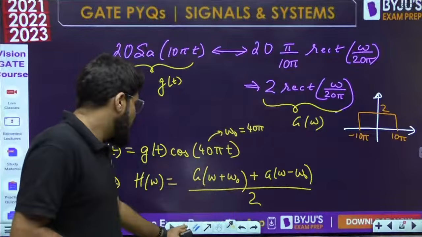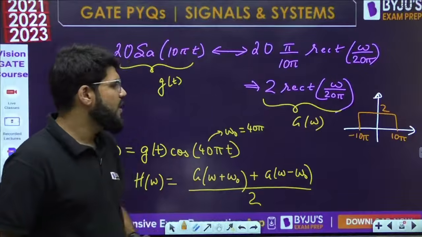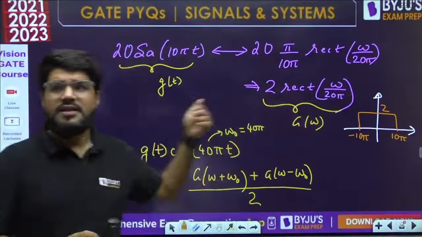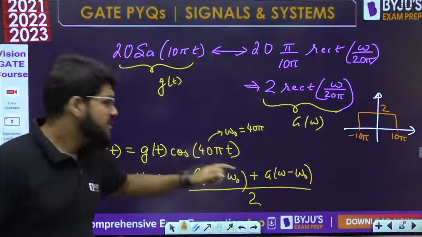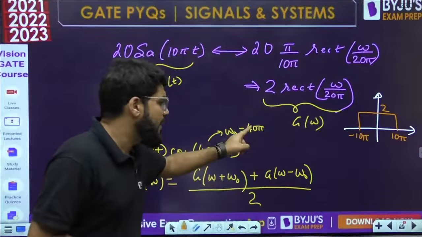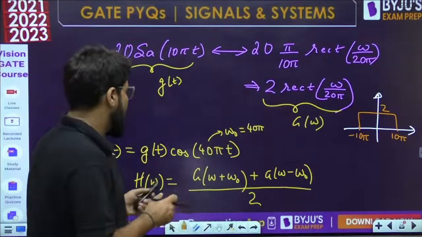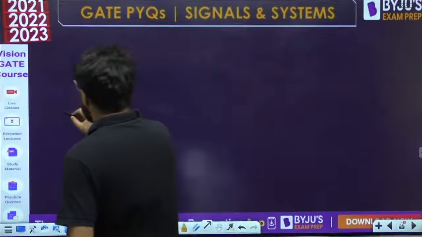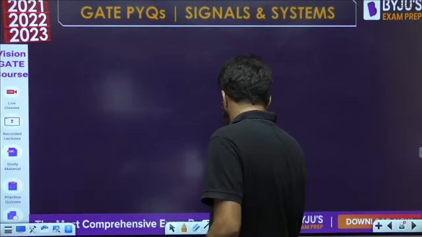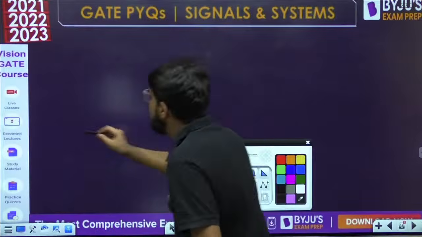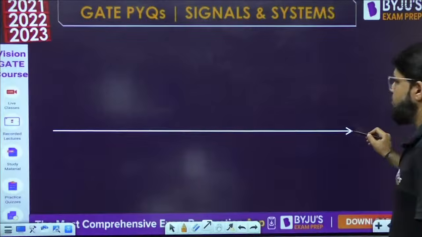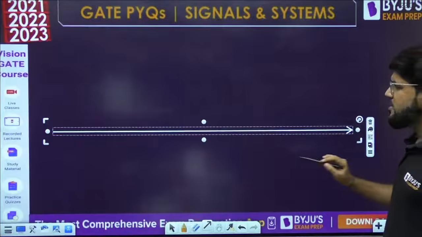That is G(omega). Now I want G(omega plus omega naught) and G(omega minus omega naught), one left shifted and one right shifted, centered at omega naught, which is 40π. And the amplitude is whole divided by 2, so 2 by 2, which is 1. So the final Fourier transform, the final frequency response of the system.